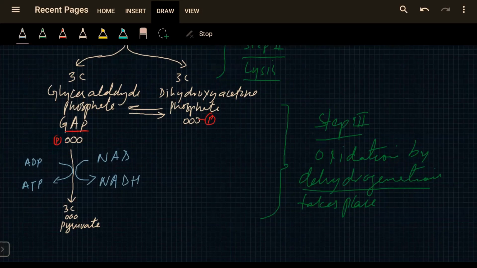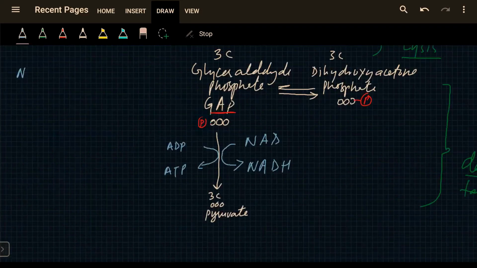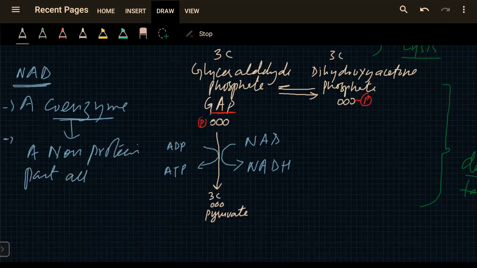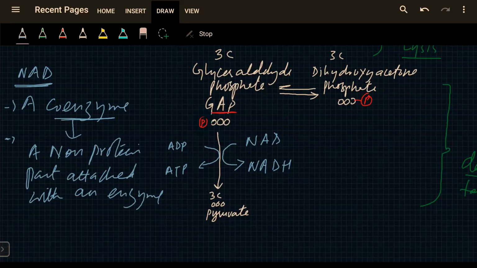NADH, a coenzyme. Okay. Coenzyme means a non-protein part attached with an enzyme. An enzyme here for NAD is dehydrogenase enzyme.